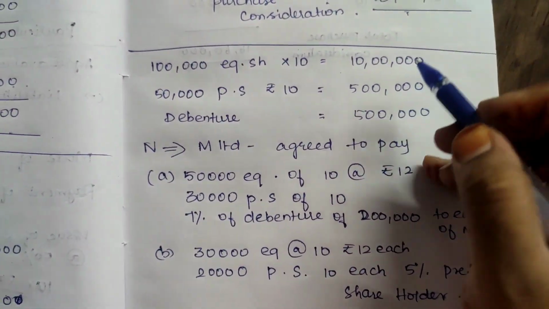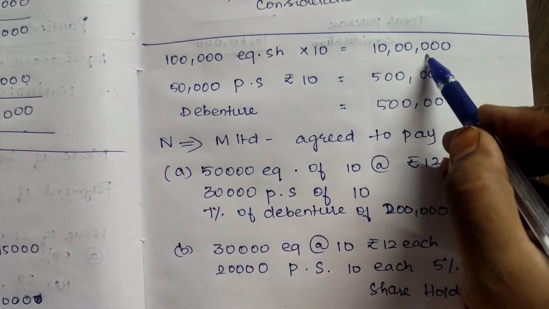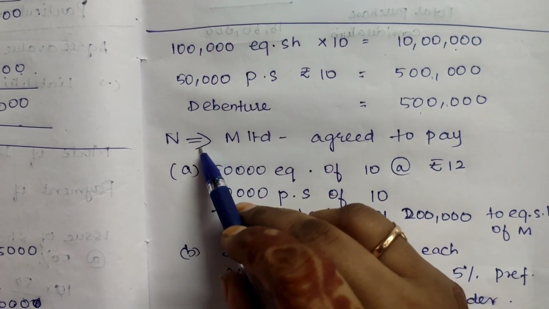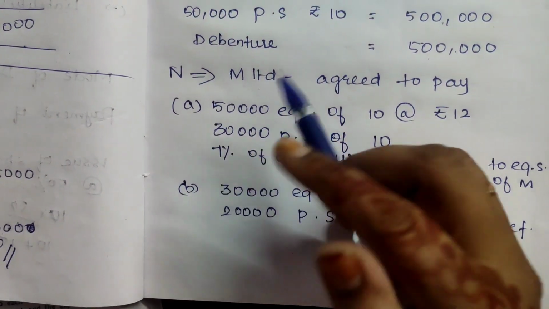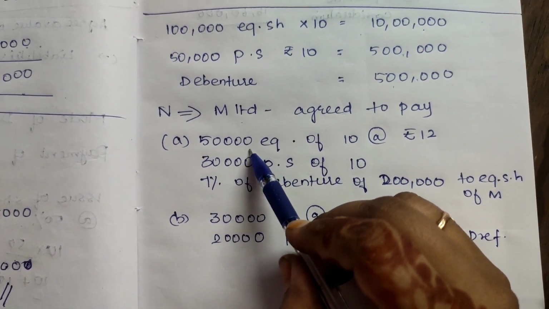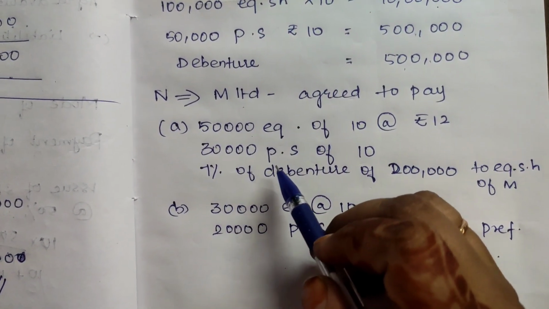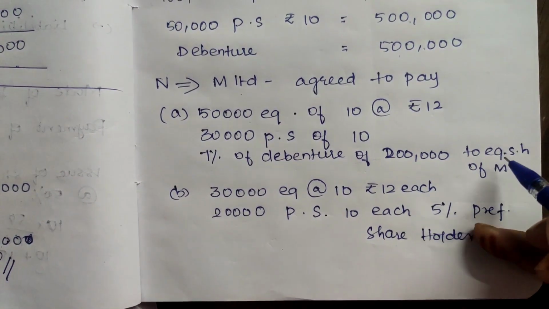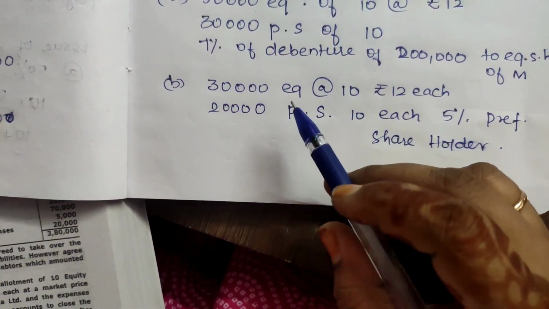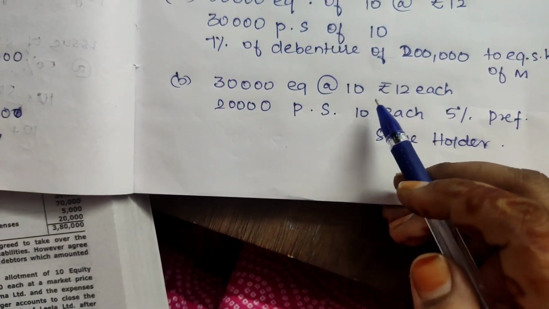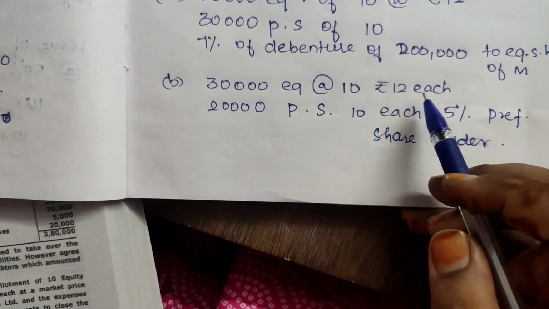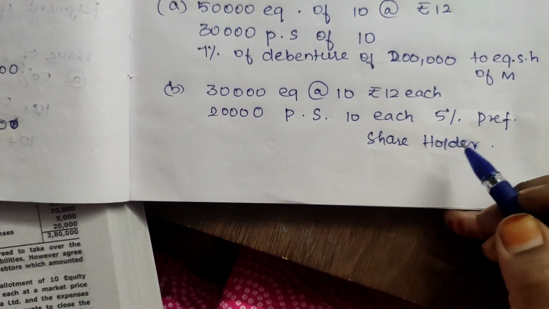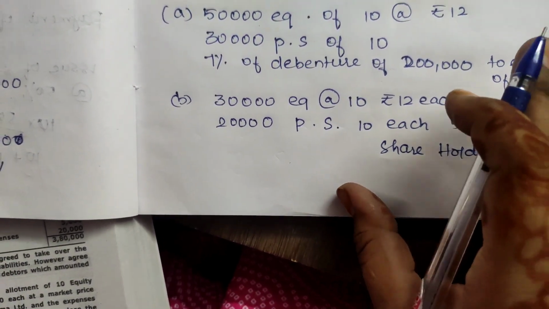15,21,570. Here we have another question: we have overall equity share capital of 10 lakh, overall preference share capital of 5 lakh, and overall debentures of 5 lakh. Now N company is being acquired by M company. M company has agreed to pay 50,000 equity shares of 10 at rupees 12, 30,000 preference shares of 10 at rupees 10, and 7% debentures of 2 lakh to equity shareholders. And for the preference shareholders, they have agreed to pay 30,000 equity shares of 10, and instead of 10, they are ready to pay 12 each, and 20,000 preference shares of 10 each to preference shareholders at 5%.